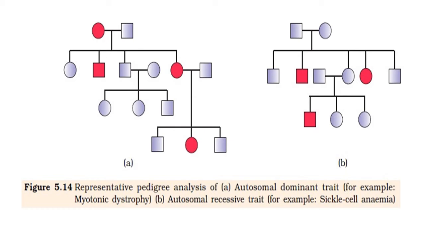Suppose parents do not show such a feature, but they are carrying the genes, so they are carriers. They themselves are not affected, but they can carry it to their next generation. At that time, such possibilities arise. So we can understand how the normal, carrier or affected phenomenon is useful here regarding pedigree analysis.